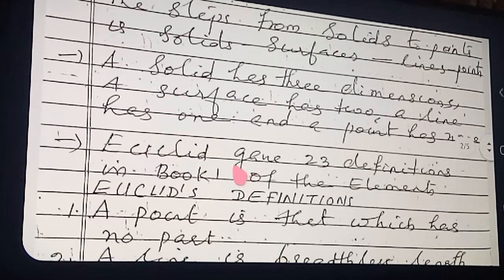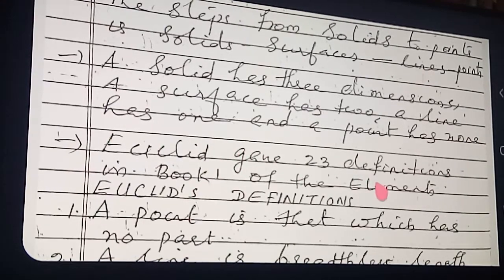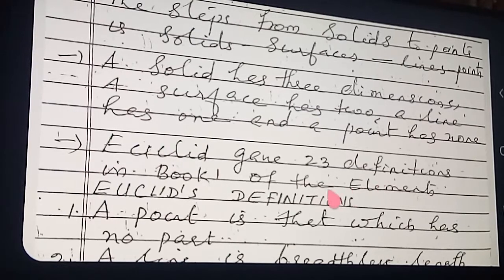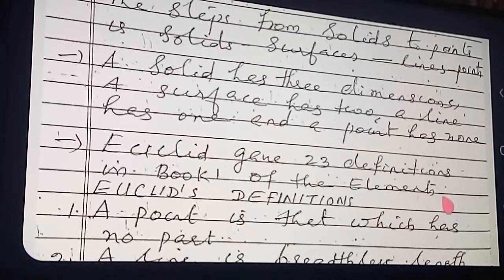Then we will move to Euclid's definitions. Euclid gave 23 definitions in book 1 of the Elements. So book 1 is named Elements. How many definitions did Euclid give? 23 definitions in total in that book 1.